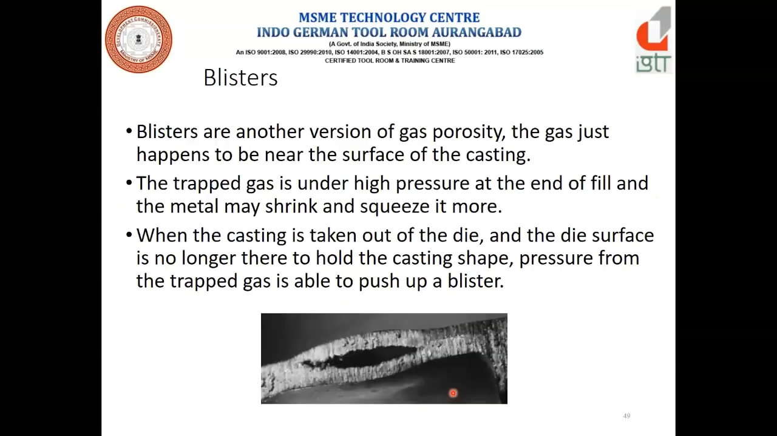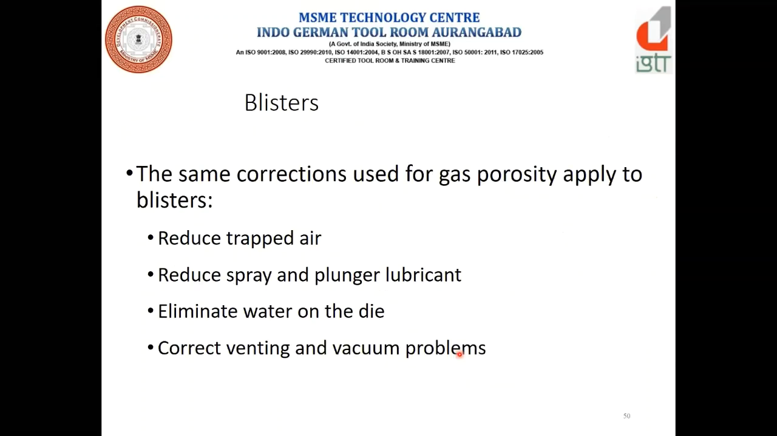Now the blisters. This is one of the types of gas porosity again. The gas just happens to be near the surface of the casting. The trapped gas is under high pressure at the end of the fill, and the metal may shrink and squeeze it more. When the casting is taken off, the die surface is no longer there to hold the casting shape. The pressure from the trapped gas is able to push up a blister. Here is the image, you can see how it is happening. Same for the blisters also.